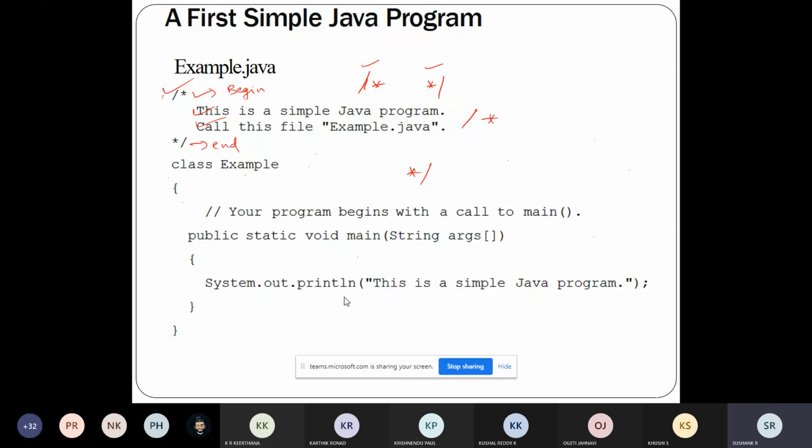What can this comment contain? It can say who has written this program, what module name he has given for the program, and in which department that employee is. So all these details, like the name of the program, the person who has written that program, and the objective of this program, why this program is being written, can be written, so it can be used for documentation purposes later.